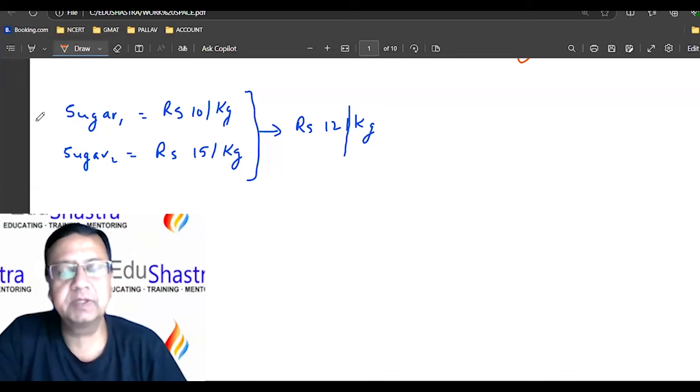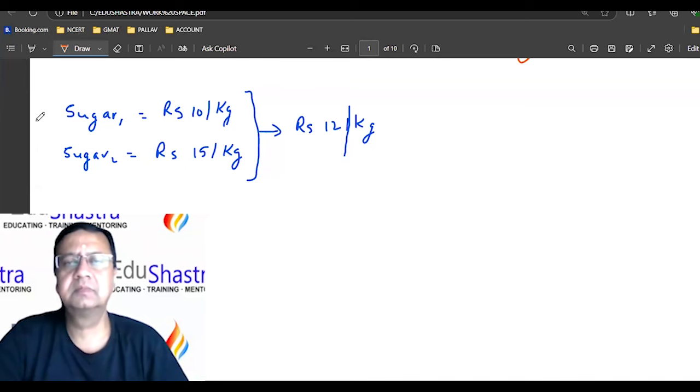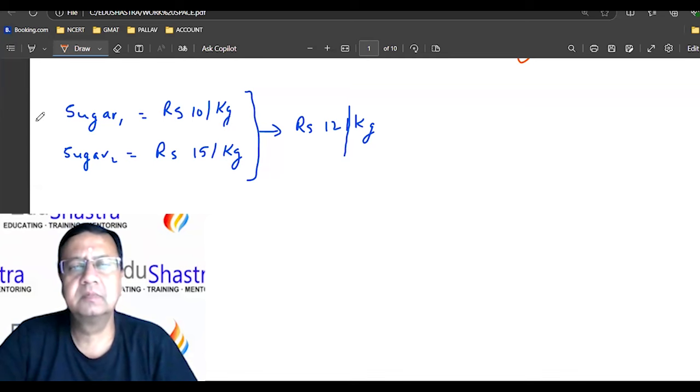Okay, Muskan. 1.5 and 1. So Krishna, how is this 1.5 and 1? Sir, the second sugar is at 15. S2 I took as 15, and the average value should come towards 12. So 15 minus 12 would be 3 on top, and in the same formula, average minus S1 would be 12 minus 10, so it would be 2. So 3 by 2, 1.5 is to 1 or 3 is to 2.